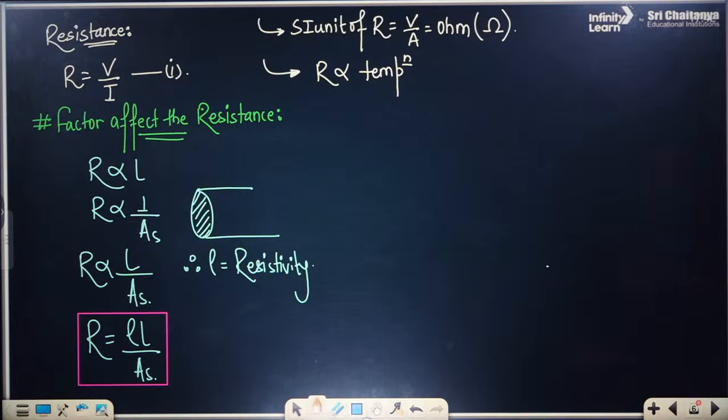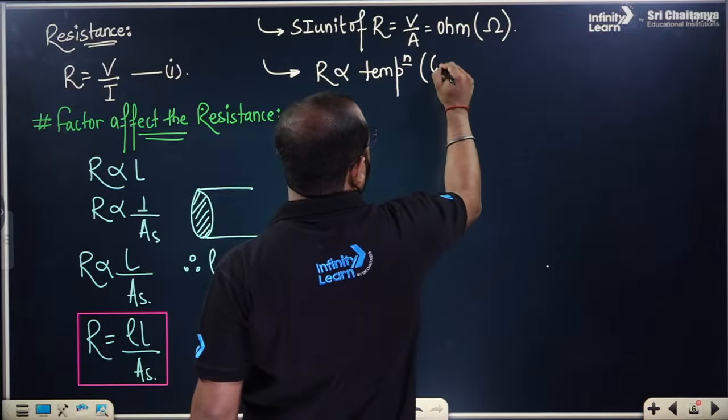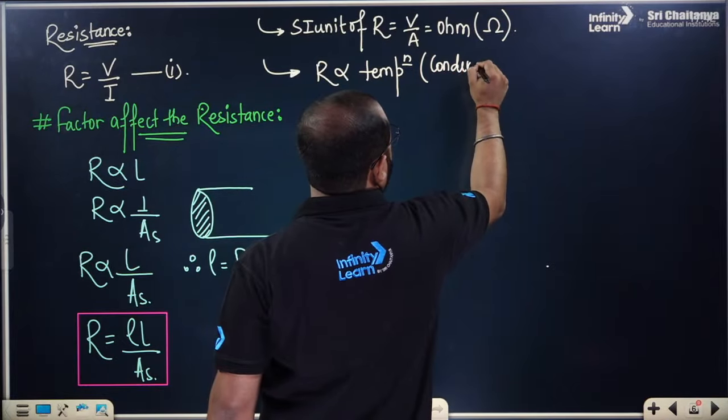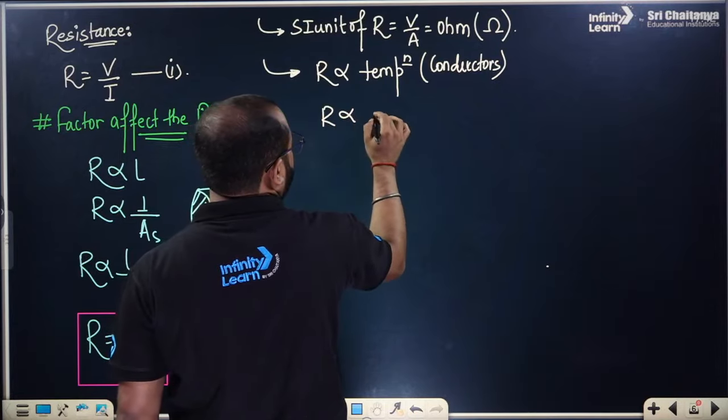But when we talk about these few things over here, please try to understand that this is for the conductors. When we talk about the conductors, if the temperature increases, the resistance increases. But if we talk about the semiconductors, everyone, R is inversely proportional to temperature.